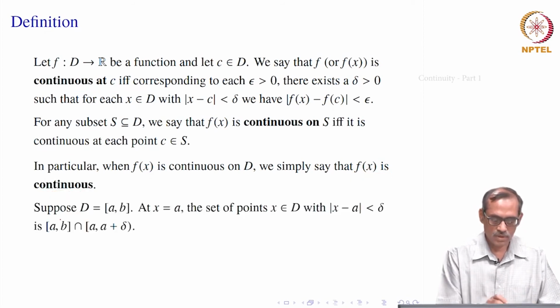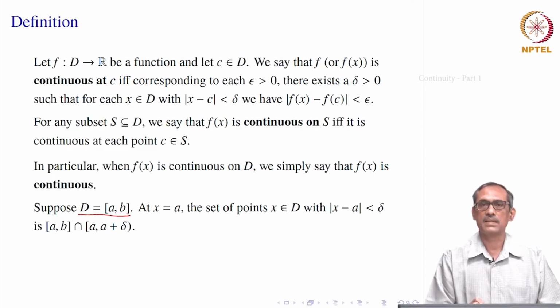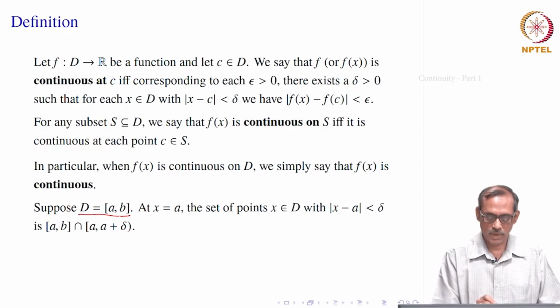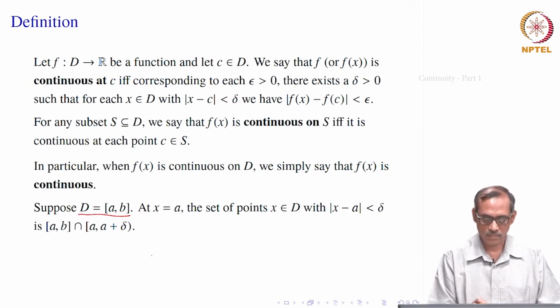Okay. So, suppose in particular, because this is what we will be interested in, that the domain of the function is an interval, maybe [a, b] both closed, maybe one of them is excluded, so semi-open, or maybe both are excluded, so you get an open interval. This type of sets we will be considering as the domain of our function.